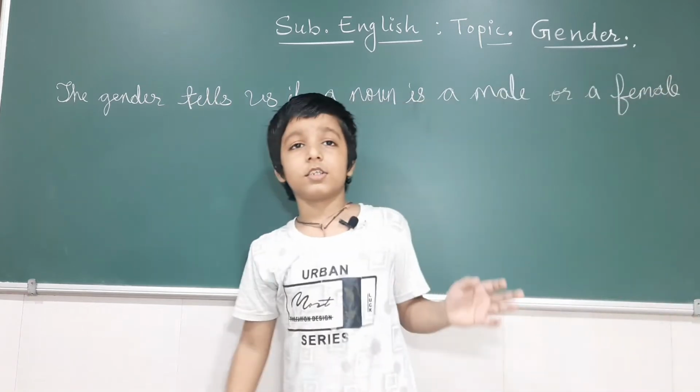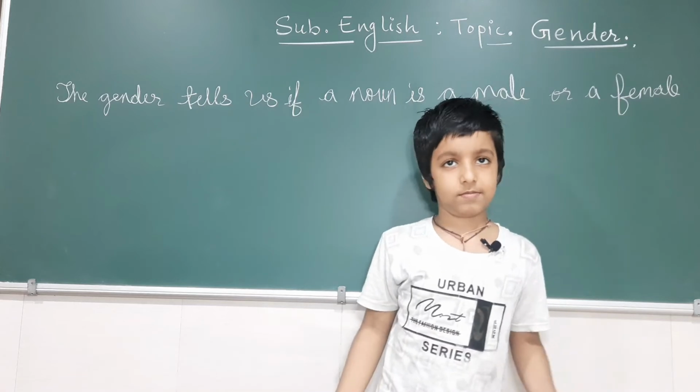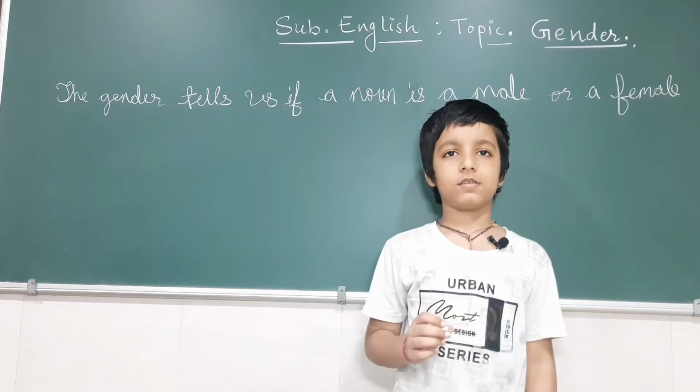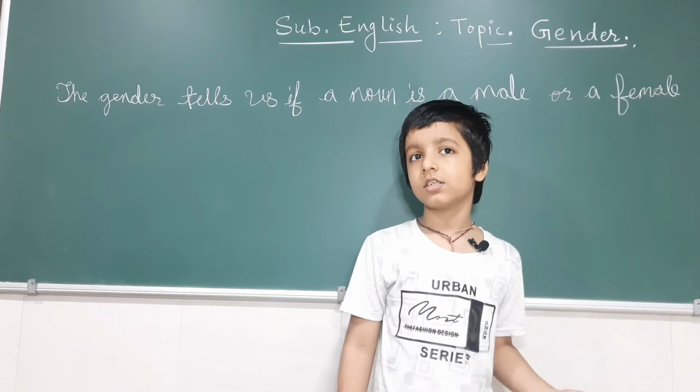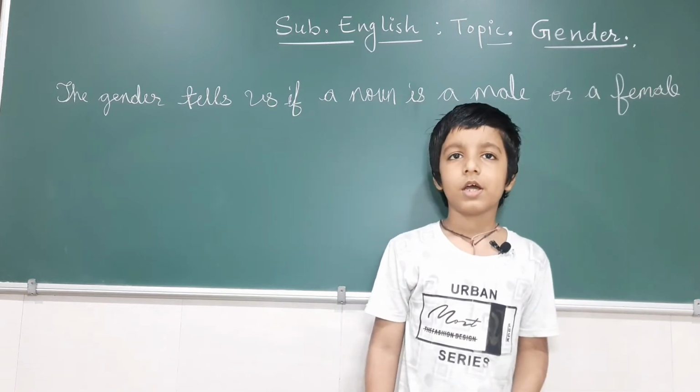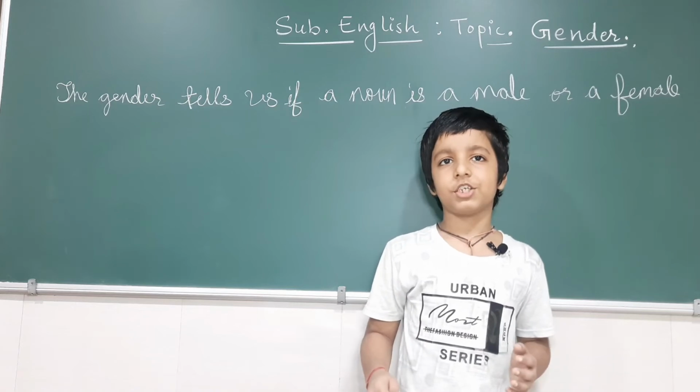The gender tells us if a noun is a male or a female. There are four genders: masculine gender, feminine gender, common gender and neuter gender. Now we will go to the definition.